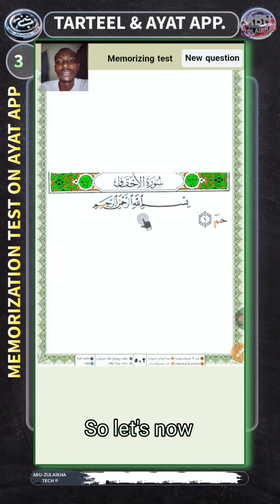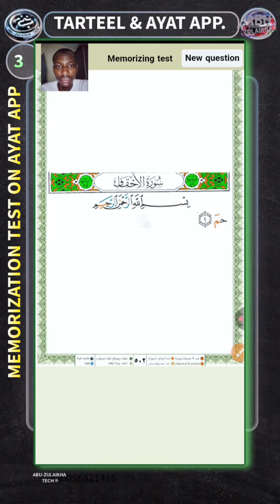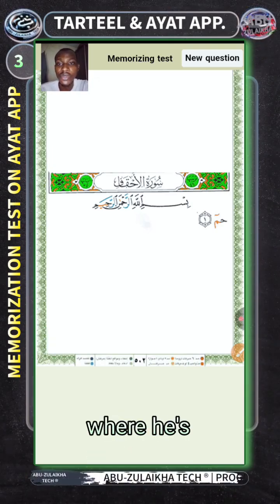So let's now see. أعوذ بالله من الشيطان الرجيم بسم الله الرحمن الرحيم. So you have to fill in all the blank pages. Do you understand? Those ones from where it is pointing.